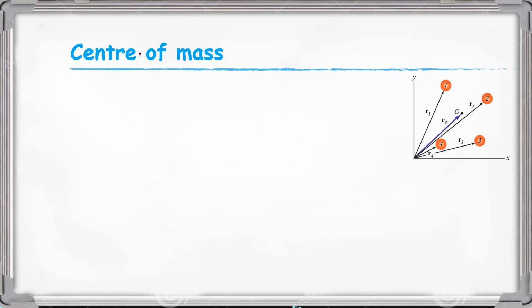There may be some confusion about center of mass and center of gravity. Center of mass and center of gravity must be the same in a uniform gravitational field.